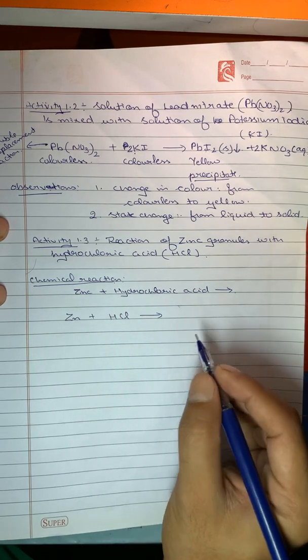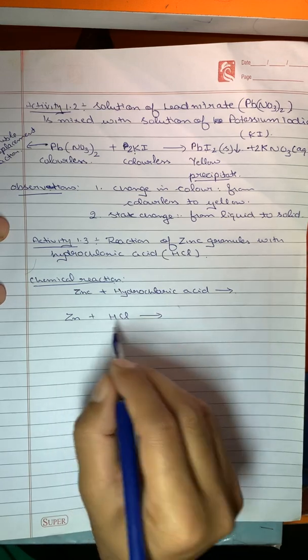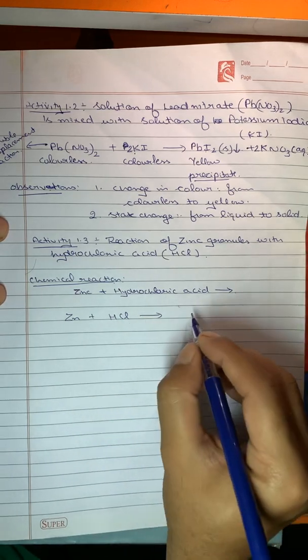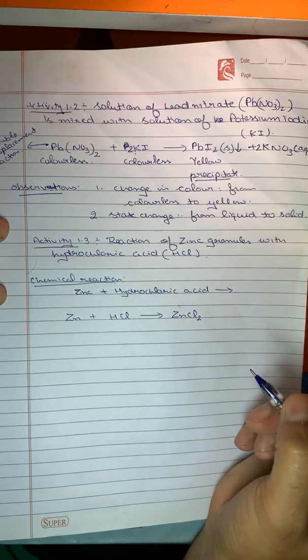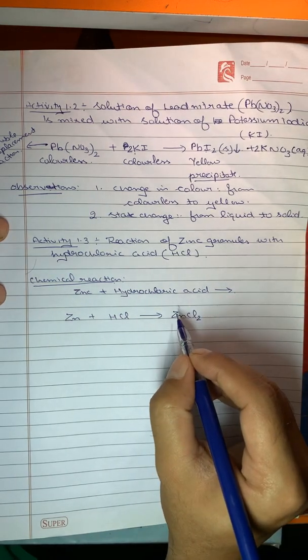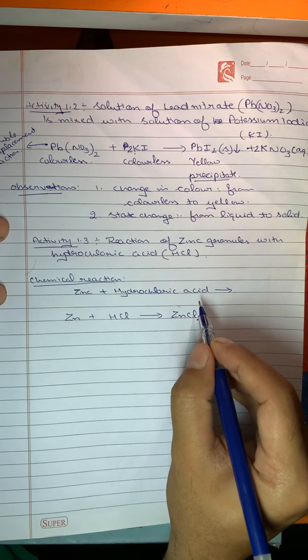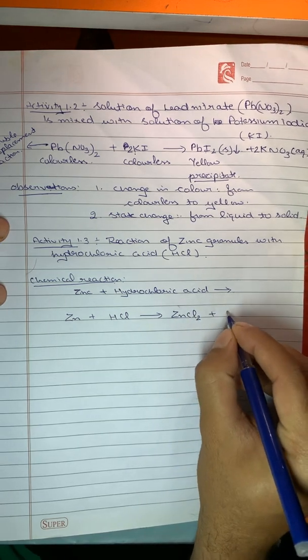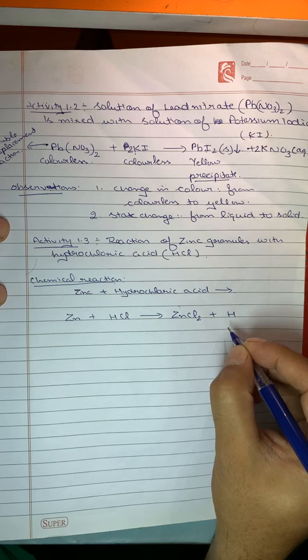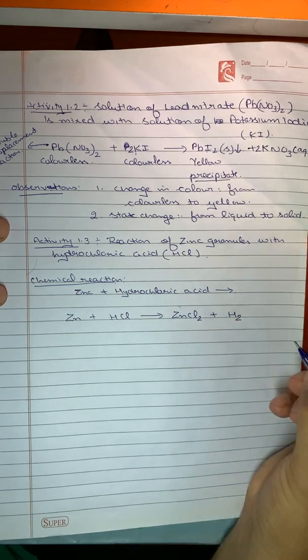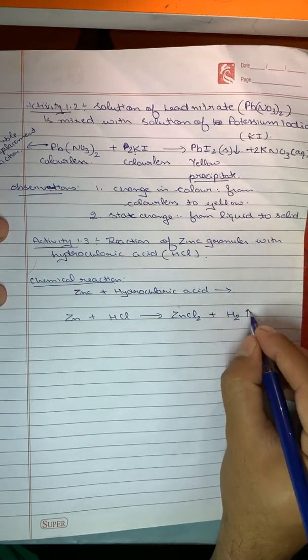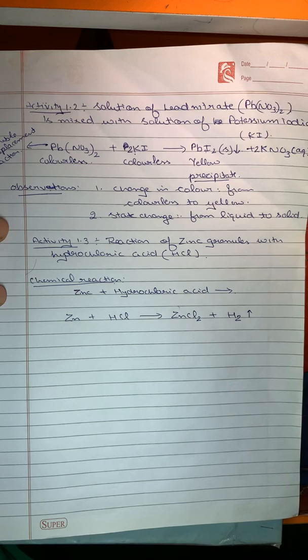You will observe bubbles of hydrogen gas when zinc is put into hydrochloric acid. Zinc chloride is ZnCl2, because zinc is Zn2+ and chloride is Cl-. Hydrogen exists as a diatomic H2 molecule in nature, so we'll write H2 gas. Because it is a gas, we can use an upward arrow.